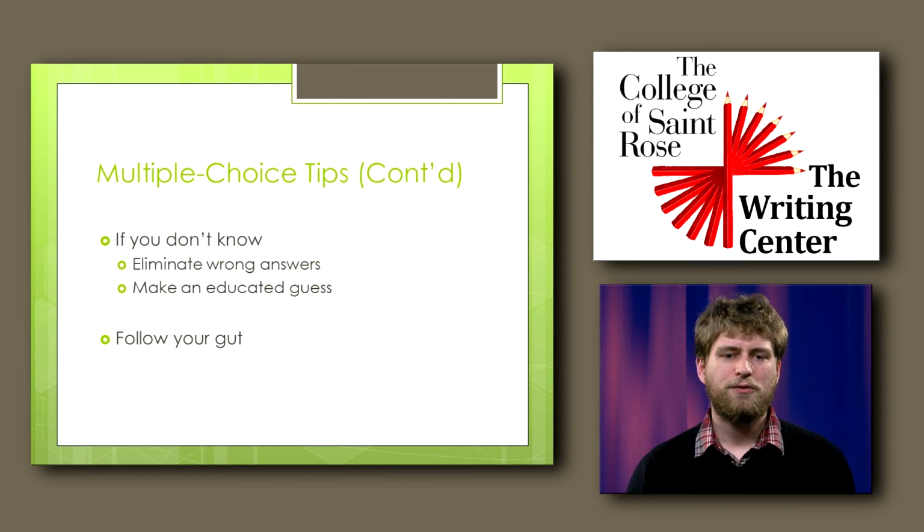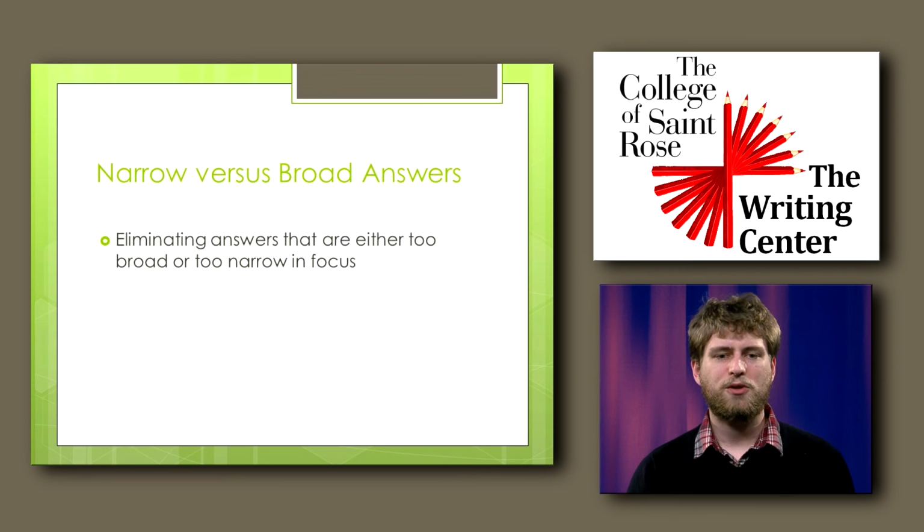You already have a 25% chance of getting the answer right. When you eliminate 1, you have a 33% chance, and then eliminating 2 leaves you with a 50% chance. We suggest this process of elimination to help find the correct answer. Make an educated guess. Sometimes the questions will provide answers that are correct but not accurate to the question.